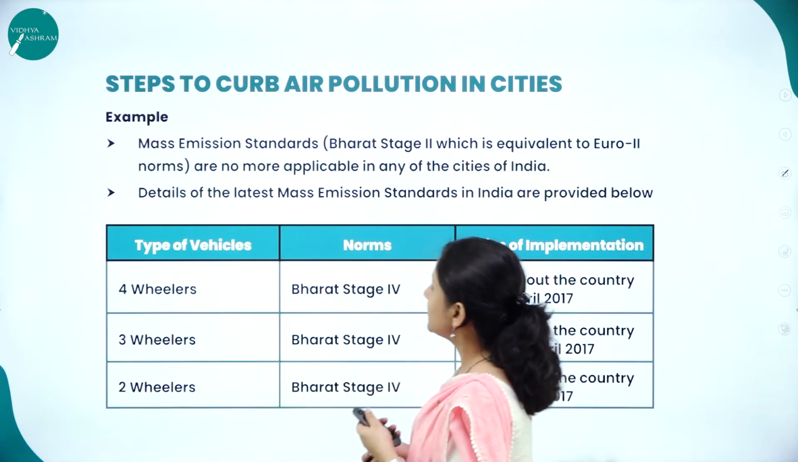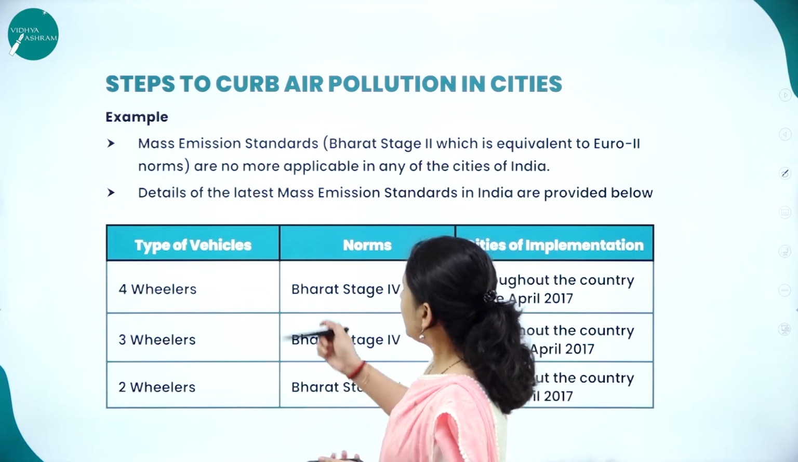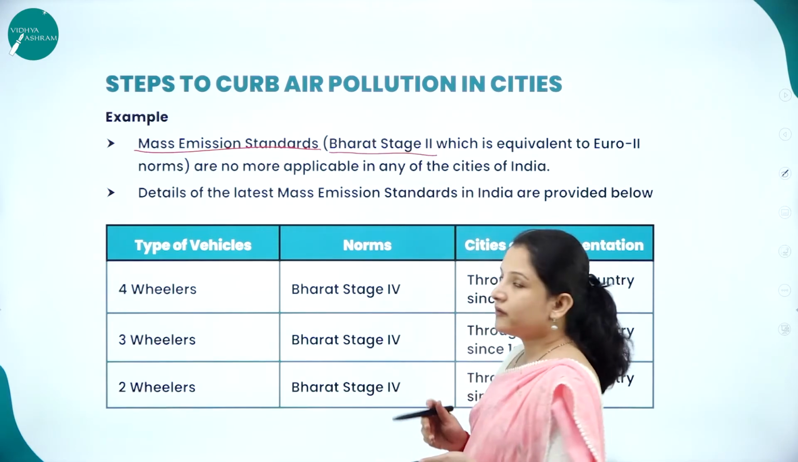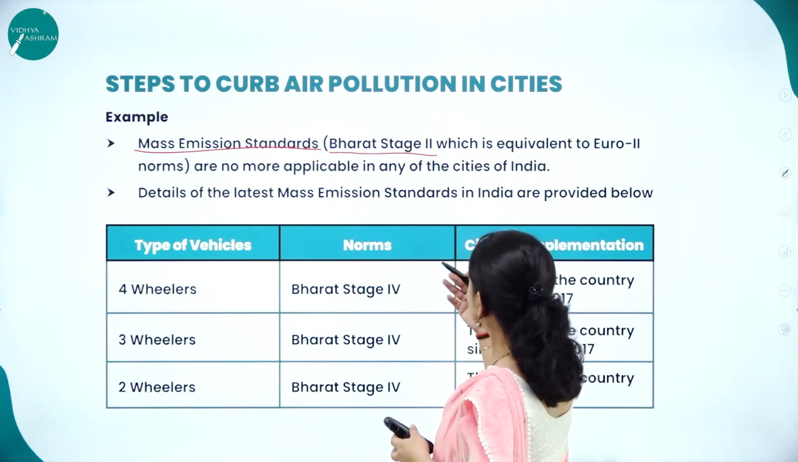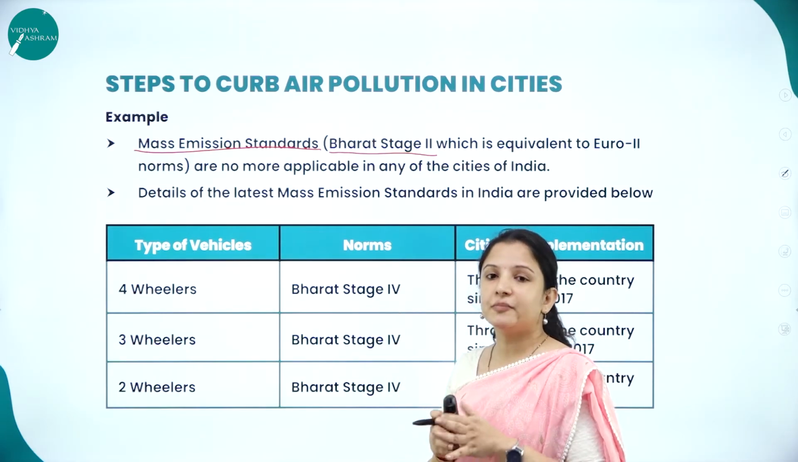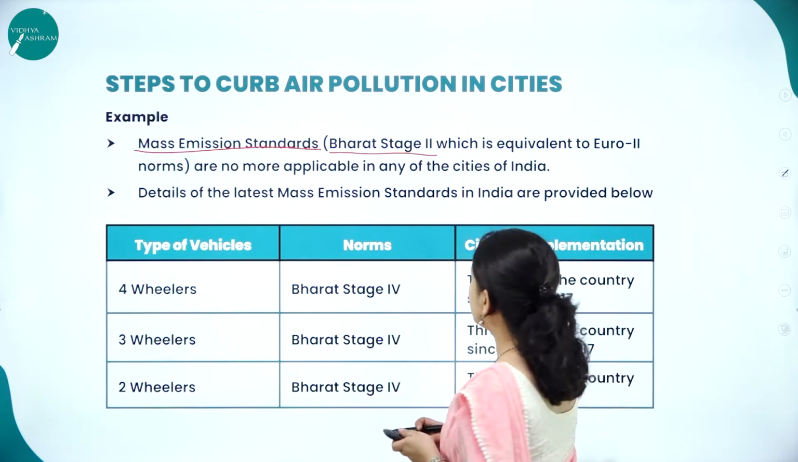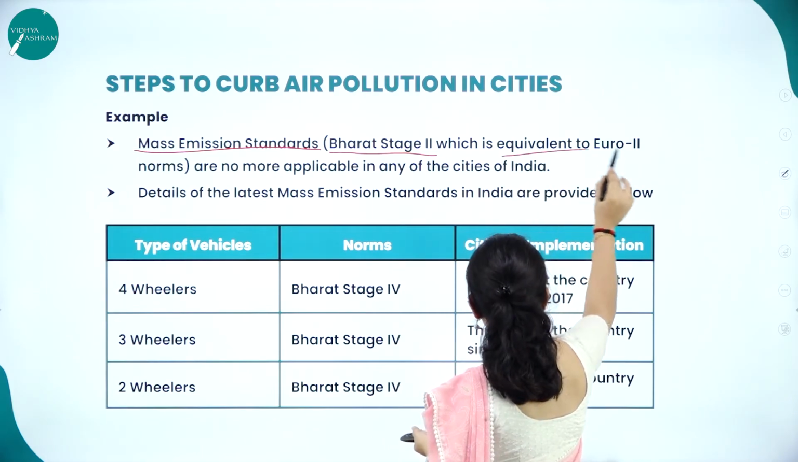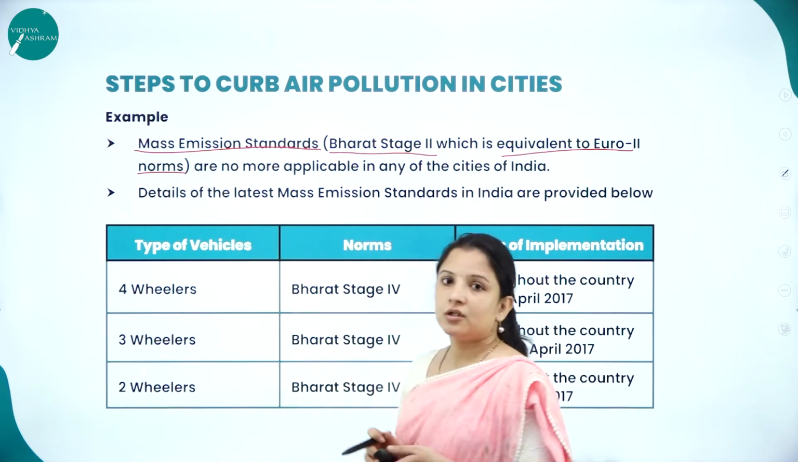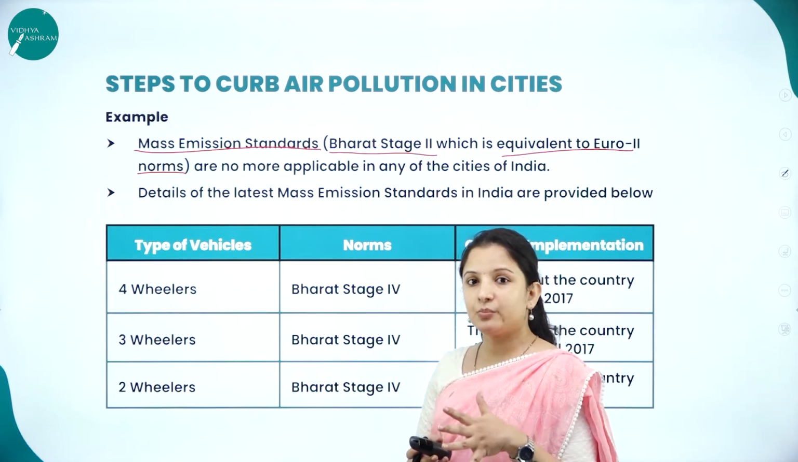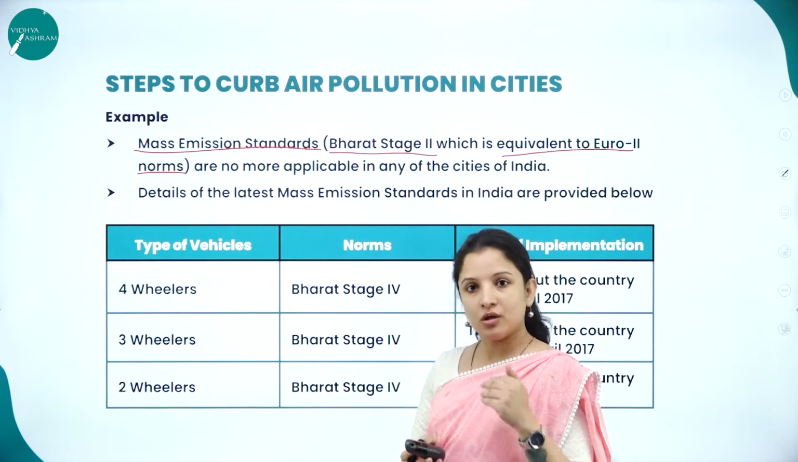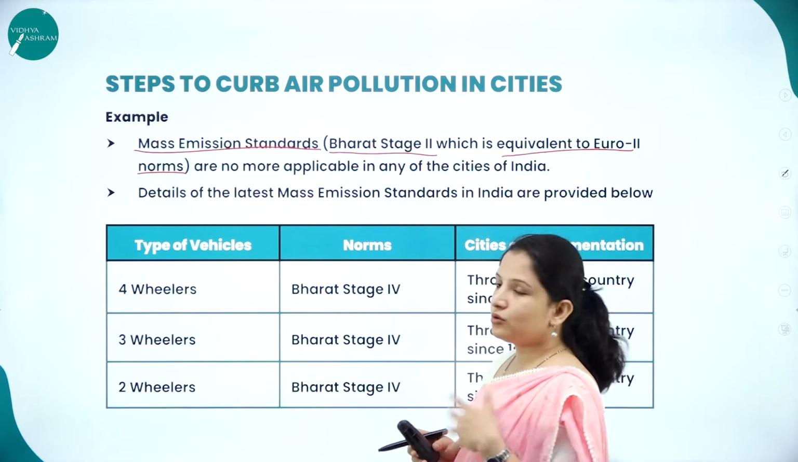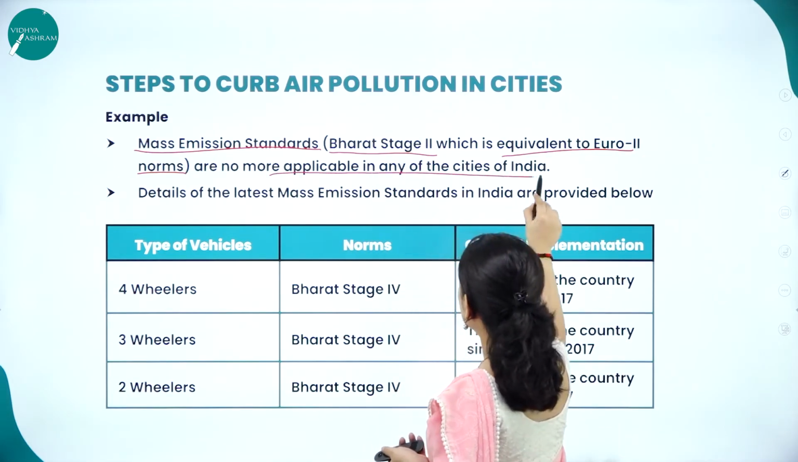So let's look into the other examples wherein we have the mass emission standards, such as Bharat Stage 2. Bharat Stage 2 also has some norms, and it is meant only for India, our country. Its norms are almost equal to the norms framed by Euro 2. So keeping the Euro 2 norms as a base, Bharat Stage 2 norms were put forward. But Bharat Stage 2 norms are no more applicable in any of the cities in India. But there are other norms.